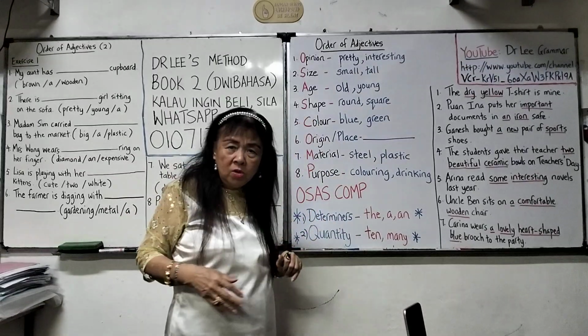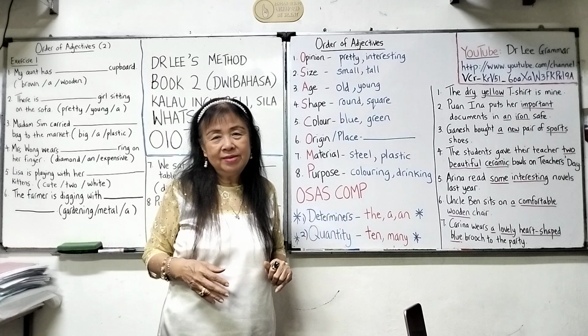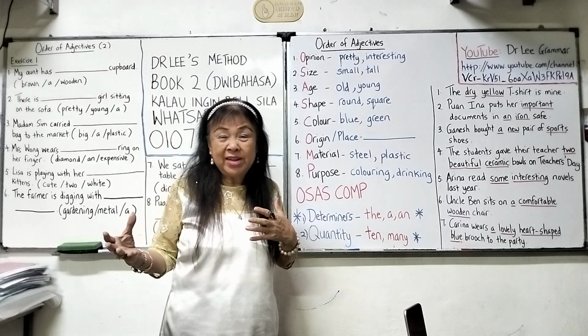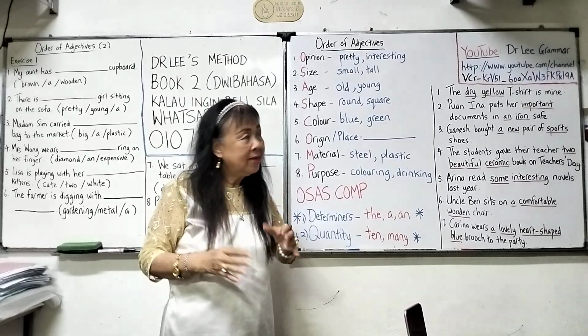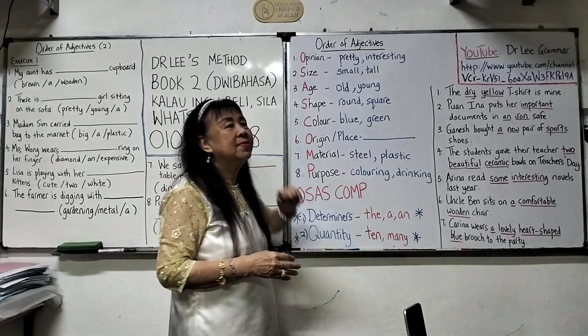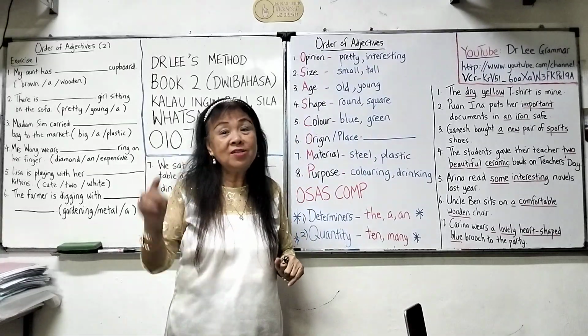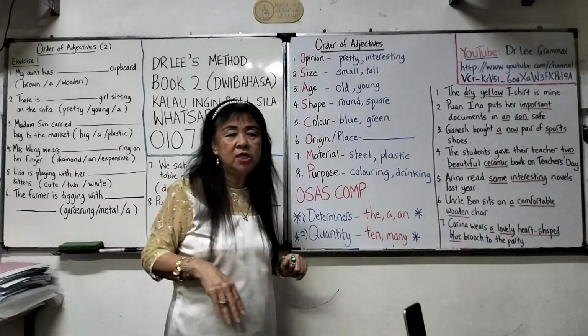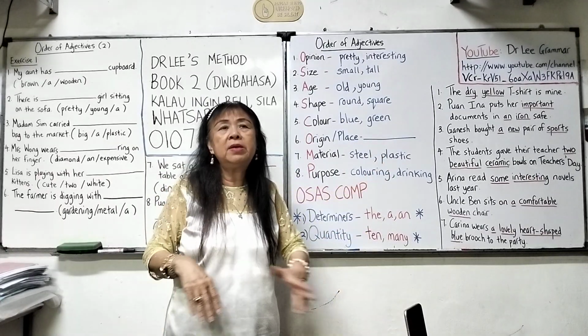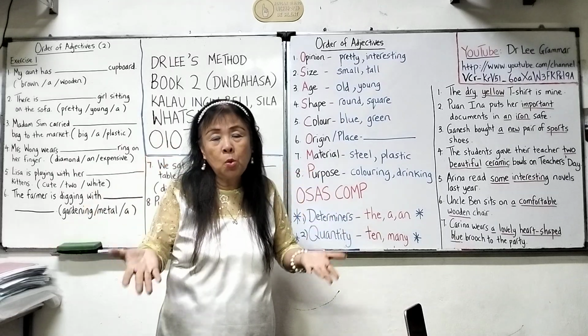And after that, only you mention the shape. Oval, rectangular, triangular, round. After shape, color. Not color, shape, but shape, color. After color, the origin. I didn't write anything here because there are so many examples and I think you know.